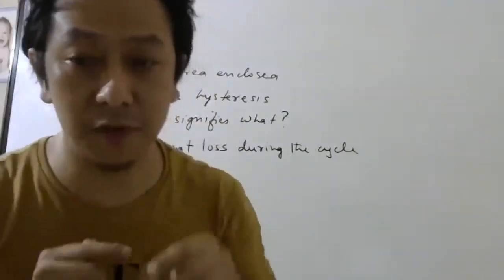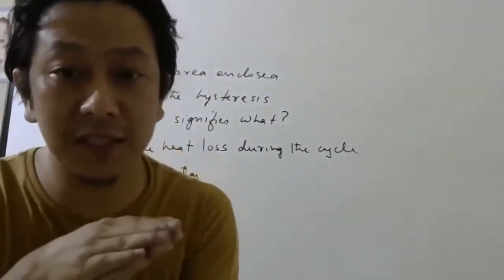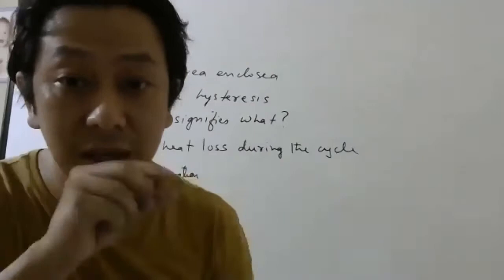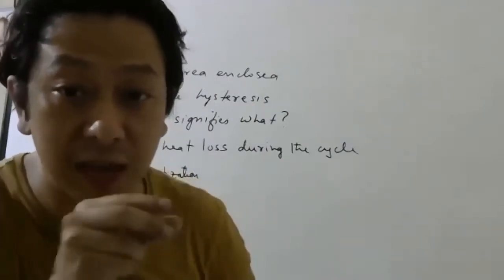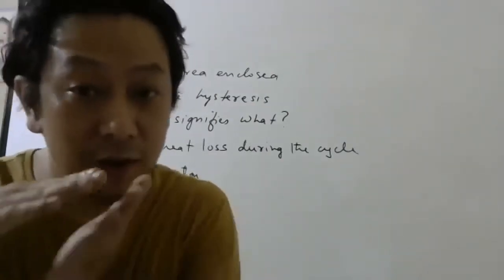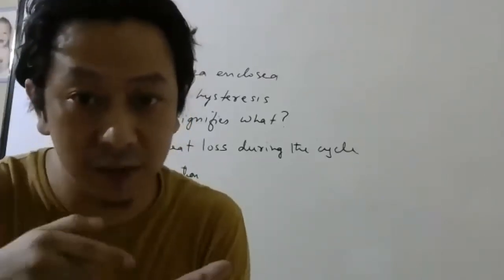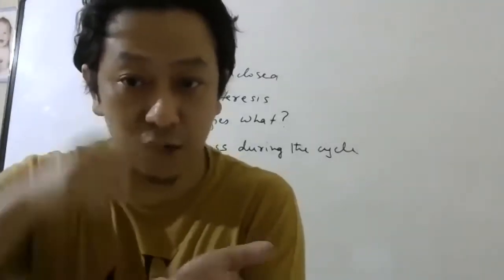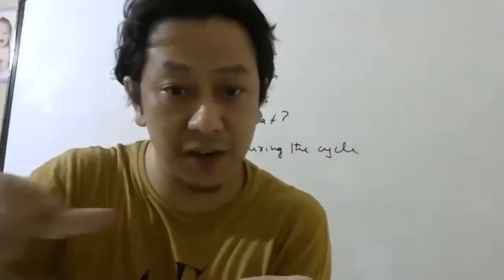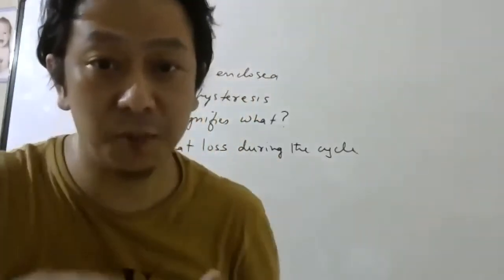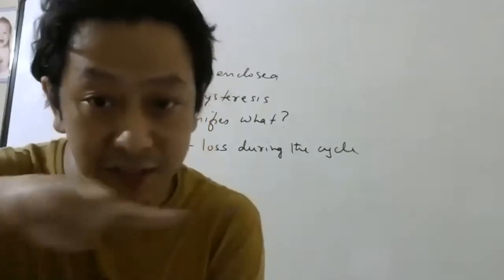So look carefully. When the material is getting magnetized, what is happening to the atomic dipoles in the material? They are all aligned in one direction. Agree or not? When you pass current in the solenoid and there is an external magnetic field this way, the atomic dipoles are all aligned in the same direction.